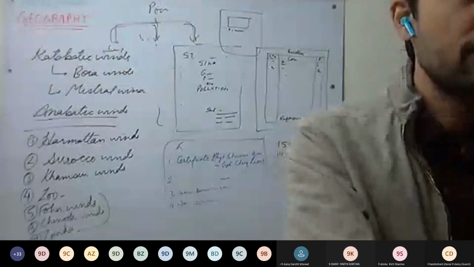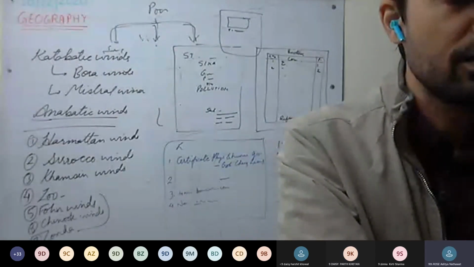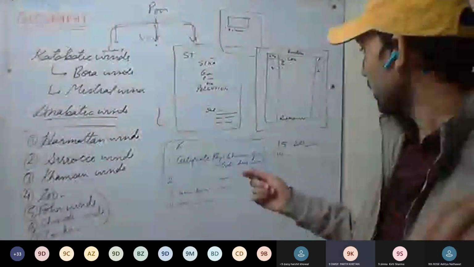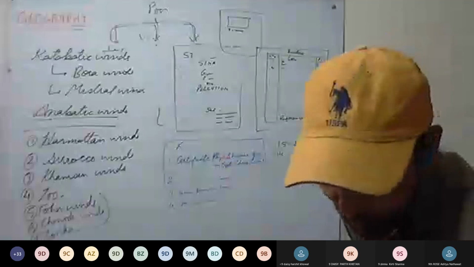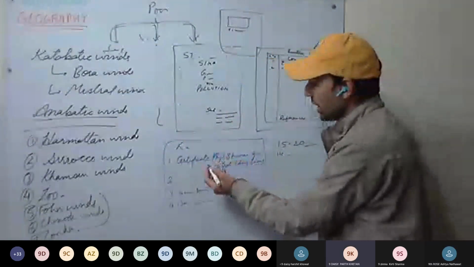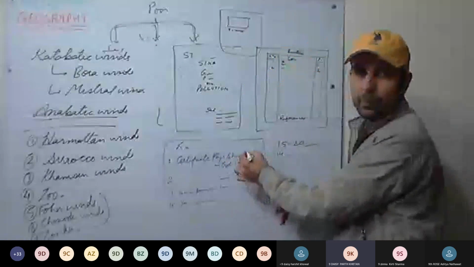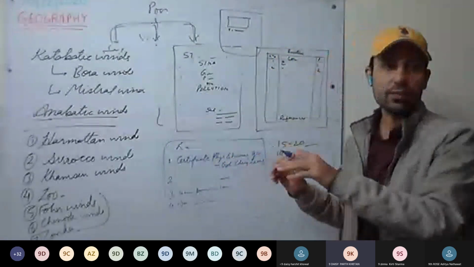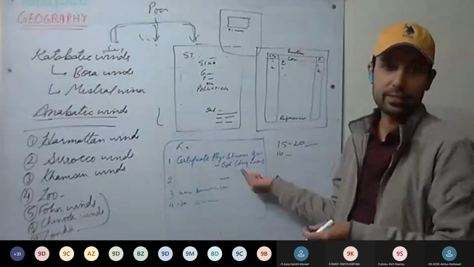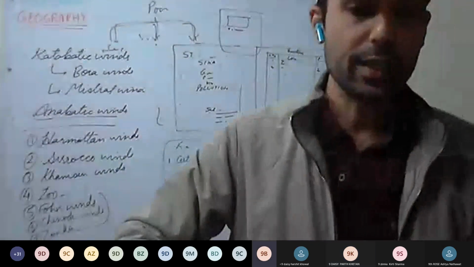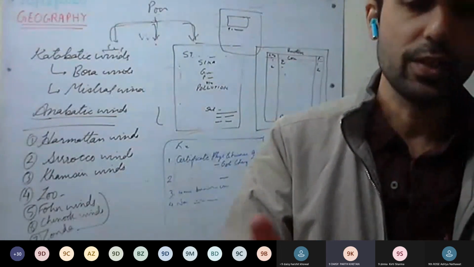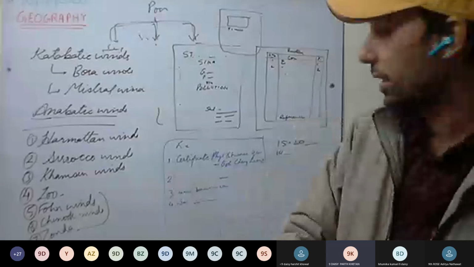Sir, can you tell us that certificate and dates one more time? Certificate, which one? References. References means the materials that you have referred. You can write the book name, then the writer name. Whatever books you have referred, write the book name and then the writer name. Like you can write Panorama textbook of geography, or geography book for ICSE school. Any way you can write. That's up to you.